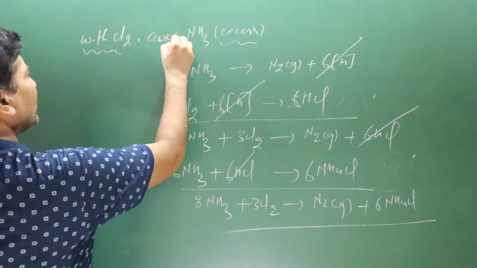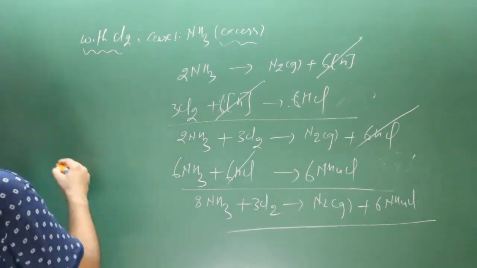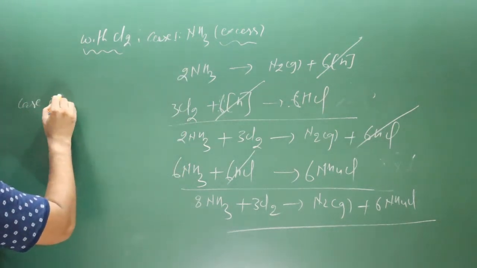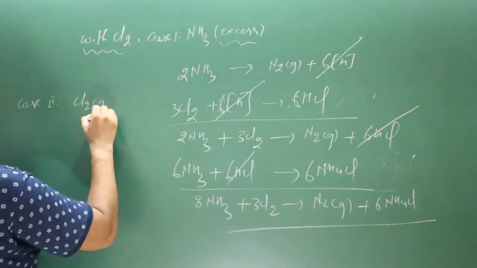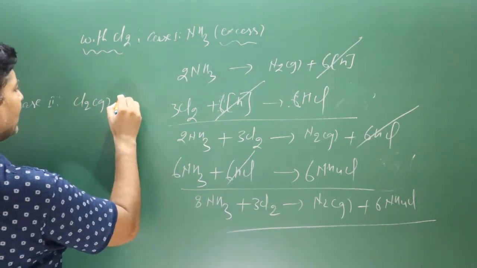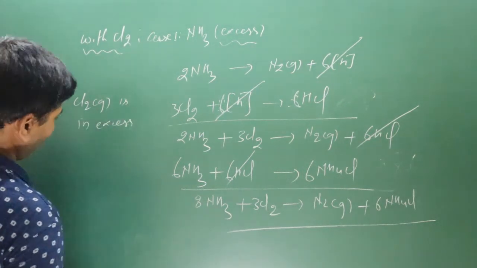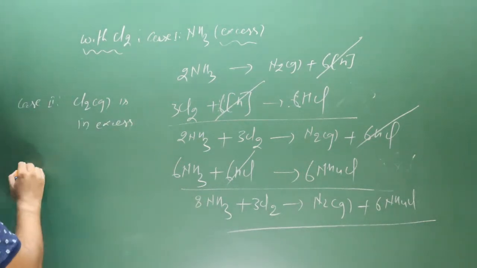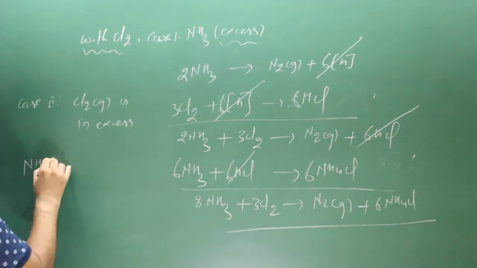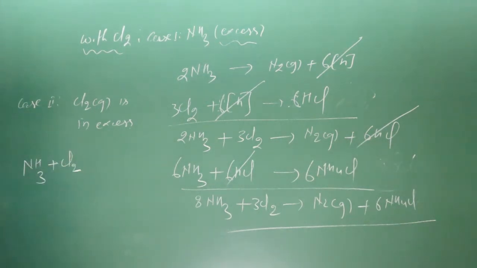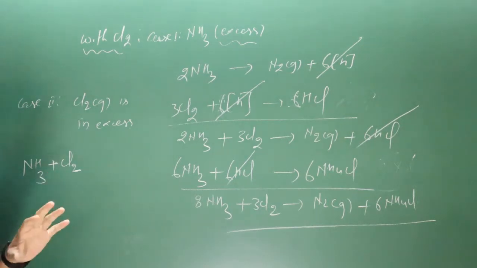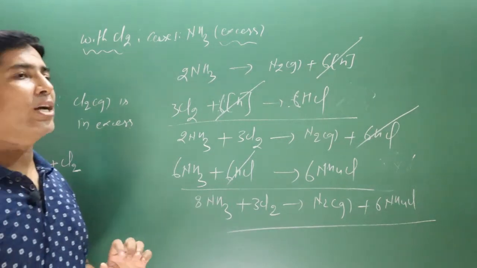Case 1, in which we had taken ammonia in excess. Let's say we talk about case 2. Cl2 gas is taken in excess. Okay, now pay attention very carefully. We have ammonia gas and it is reacting with Cl2 gas in excess. So now keep in mind, you can see hydrogen attached to nitrogen.